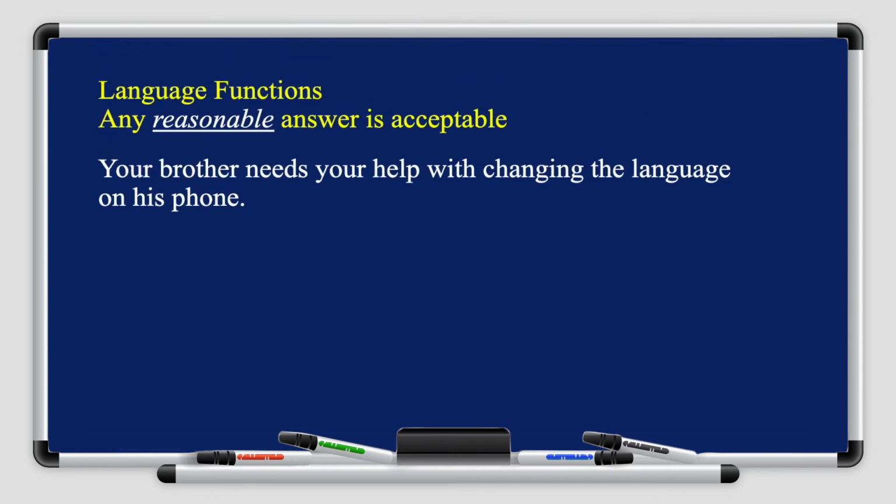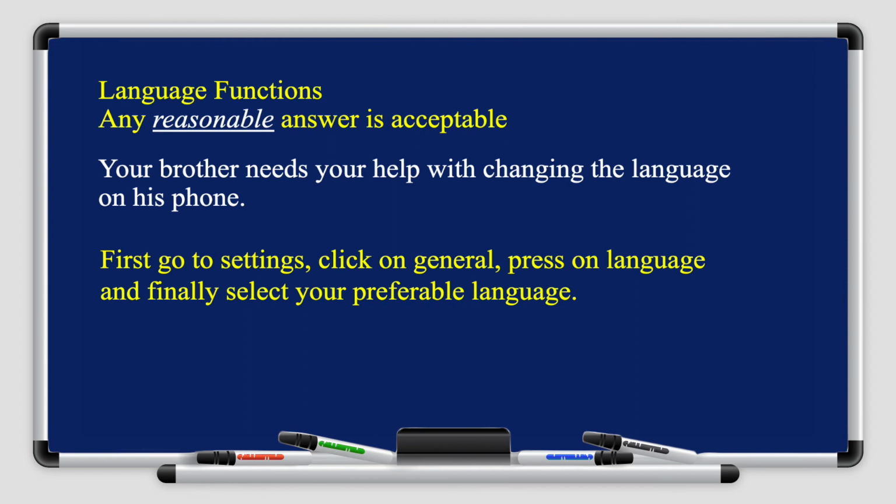So let's take a look at some examples. Your brother needs help with changing the language on his phone. So your brother wants to change the language on his phone from Arabic into English, for example, and he needs the instructions. So here you need to give him the instructions. What are you going to say, for example? First, go to settings, click on general, press on language, and finally select your preferable language. So here I'm also giving you instructions.